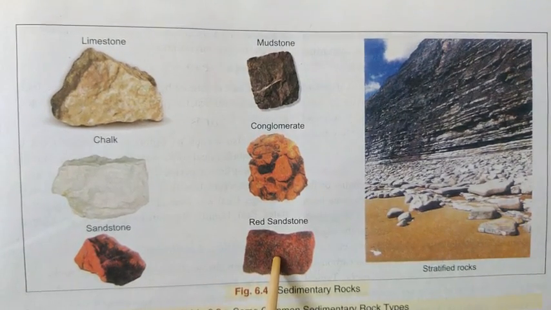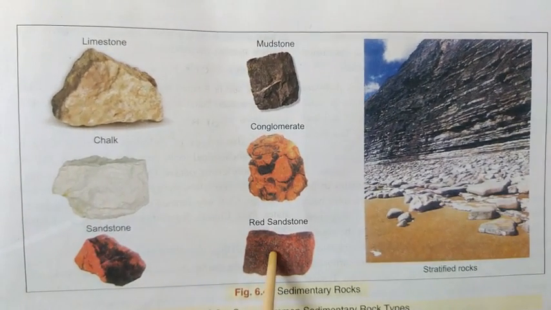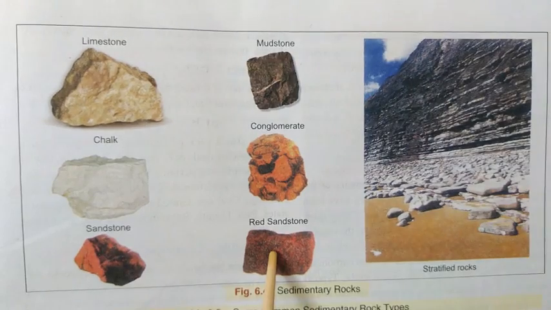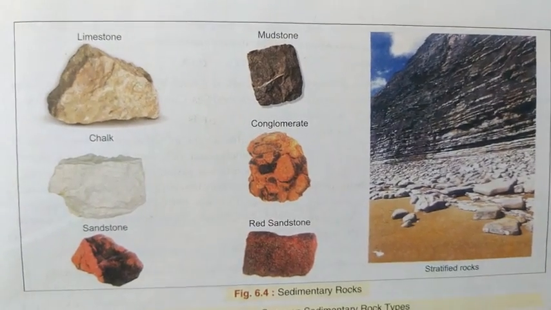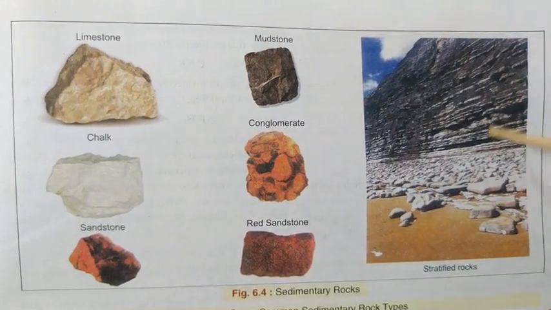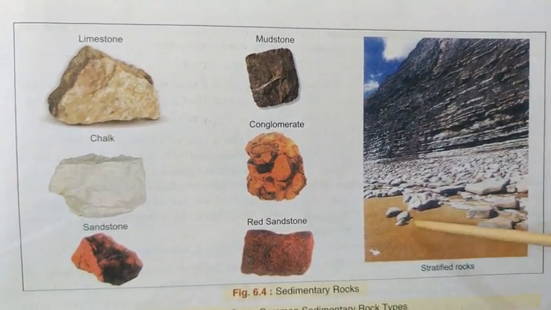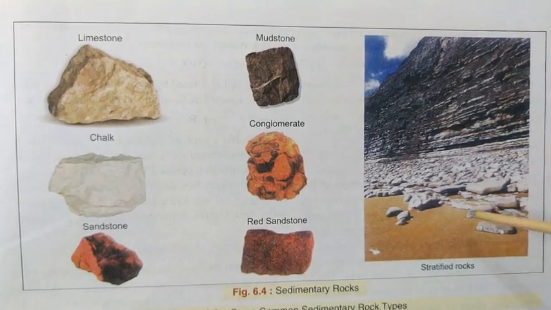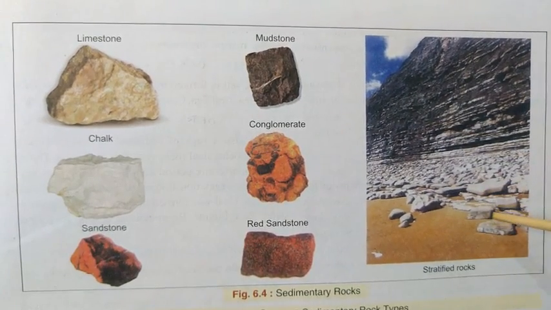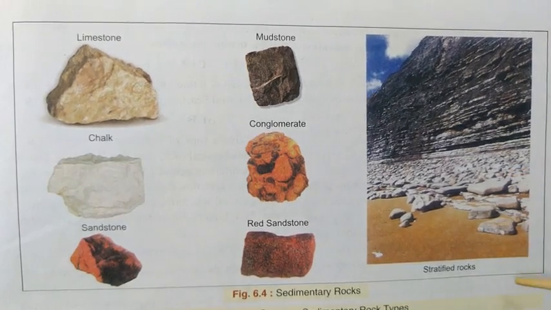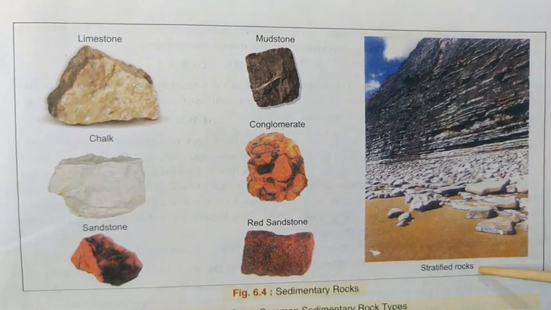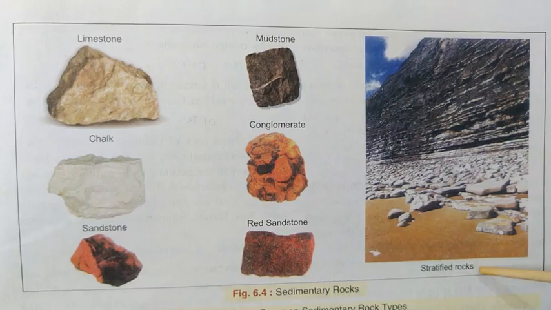They have been constructed by the same stone, that is red sandstone. So this is one photograph, and here you can find the sedimentary rocks, which you can see here scattered, and the sedimentary rocks are also called stratified rocks.